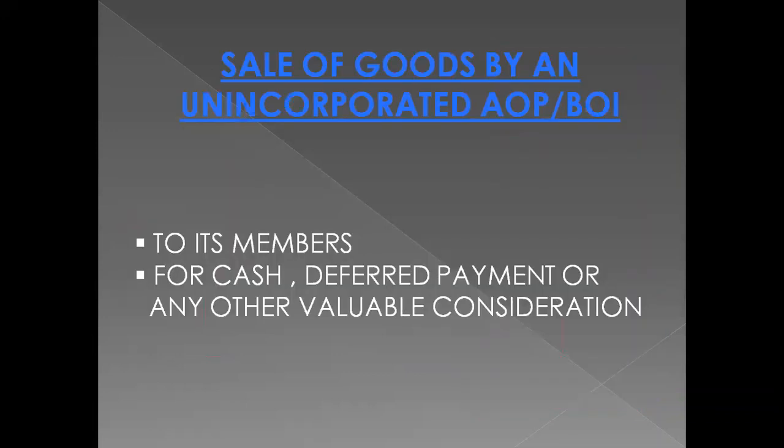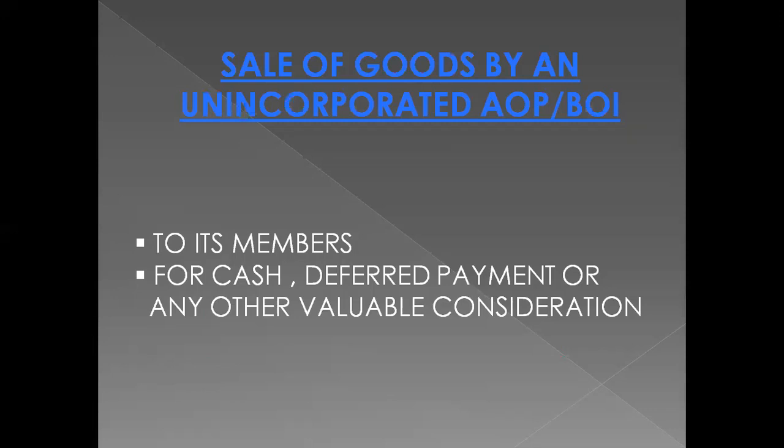Now let's move on to the 7th point of Schedule 2, or the last point of the Schedule 2. That is sale of goods or the supply of goods by an unincorporated association or body of individuals to its members. So it will be treated as supply of goods as per point number 7 of Schedule 2 of GST.